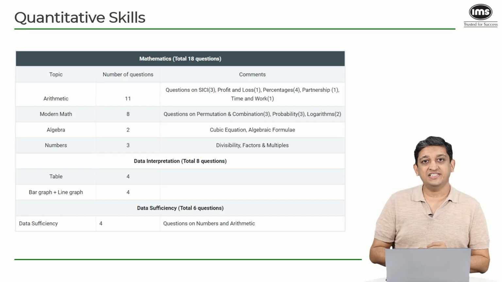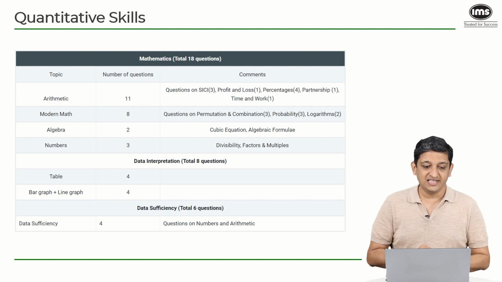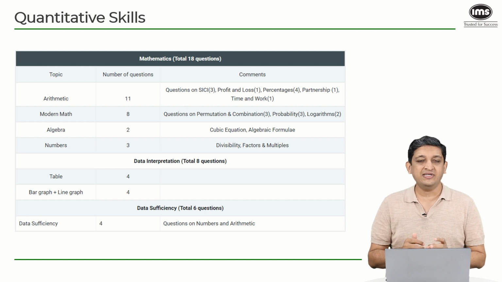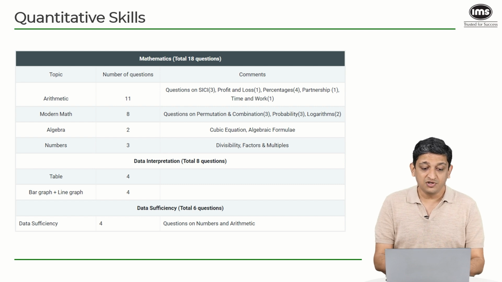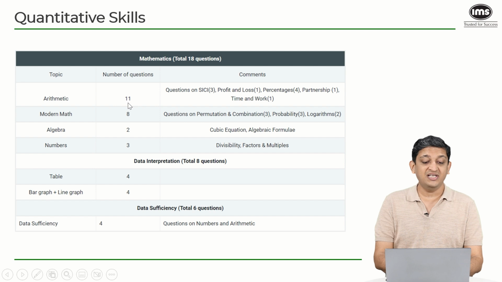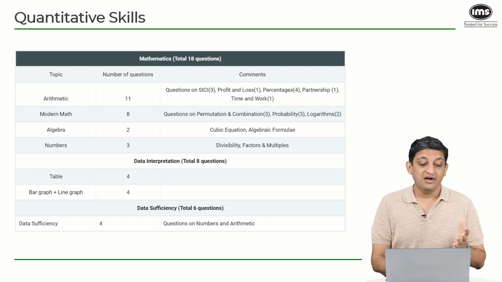When it comes to the first section on quantitative skills, you can see that there were a total of 36 questions that were a part of this entire section. And to solve these questions on quantitative skills, you would have taken 52 minutes. That is the maximum time limit that would have been permissible to you to attempt this particular section. In terms of the question types here, arithmetic comprised 11 questions of the entirety of the mathematics side of things, followed by modern math, which had 8 questions, followed by algebra and numbers, which had 2 and 3 questions each.